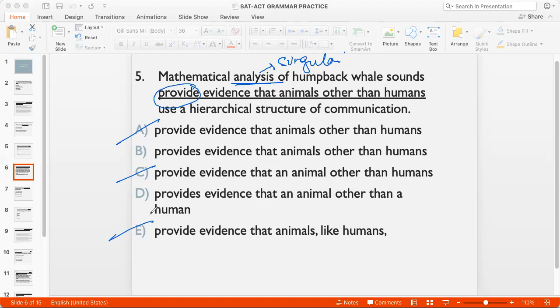So obviously here I'm speaking in the general sense. So I'll use the plural. Animals other than humans use a hierarchical structure. I can also see that this use is not underlined, which means that my verb use is plural. So my noun has to be plural as well, which is what animals other than humans is correct. An animal other than a human distorts the meaning and is also going against the rule of subject-verb agreement. So the right answer is B. Mathematical analysis provides evidence that animals other than humans use a hierarchical structure of communication.